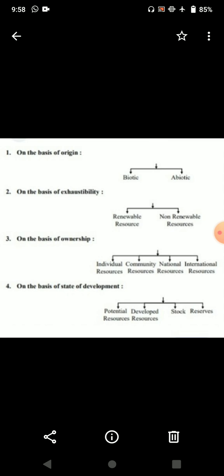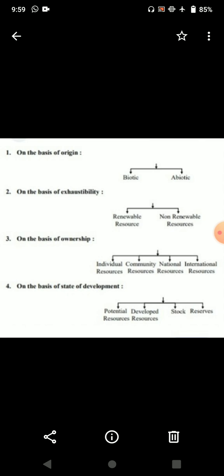Now, abiotic resources. Abiotic resources are resources that are not involved in biology and are composed of non-living things. Examples we have land, metals and rocks. Second division is on the basis of accessibility. On the basis of accessibility we have two resources, namely renewable and non-renewable resources.